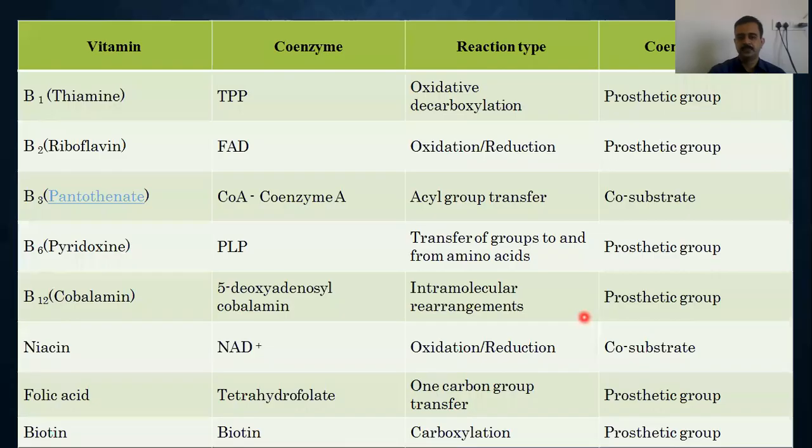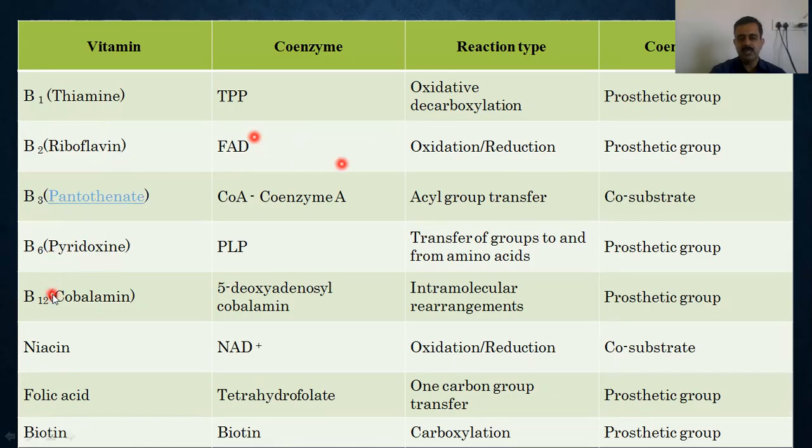Moving forward. If you see here, this chart will let us understand. B1 coenzyme with thiamine pyrophosphate, oxidative decarboxylation reactions are categorized, and these are called prosthetic groups. The coenzyme class is called prosthetic group. So all of these, B1, B2, B3: B2 is riboflavin, basically associated with FAD reactions, oxidation reduction reactions.